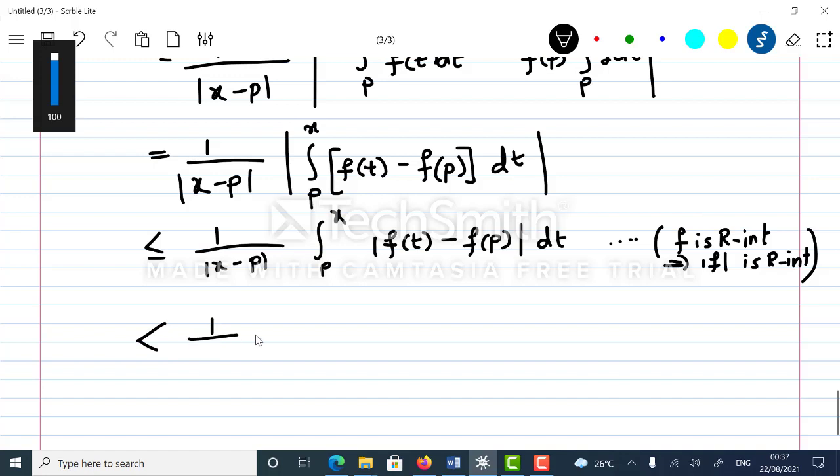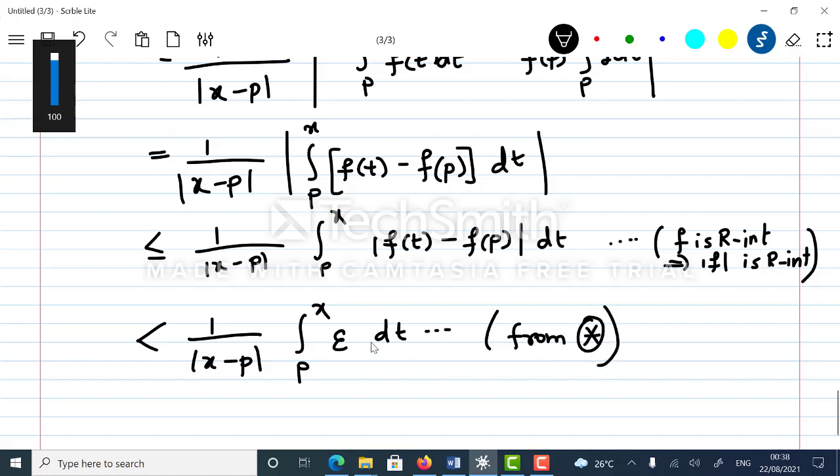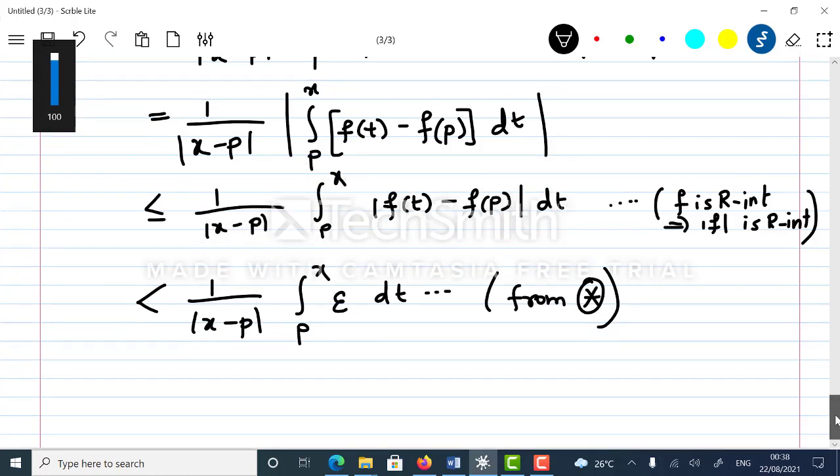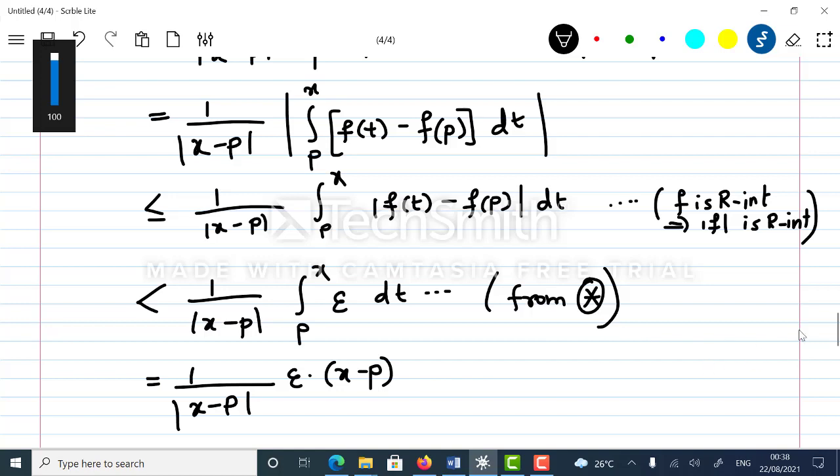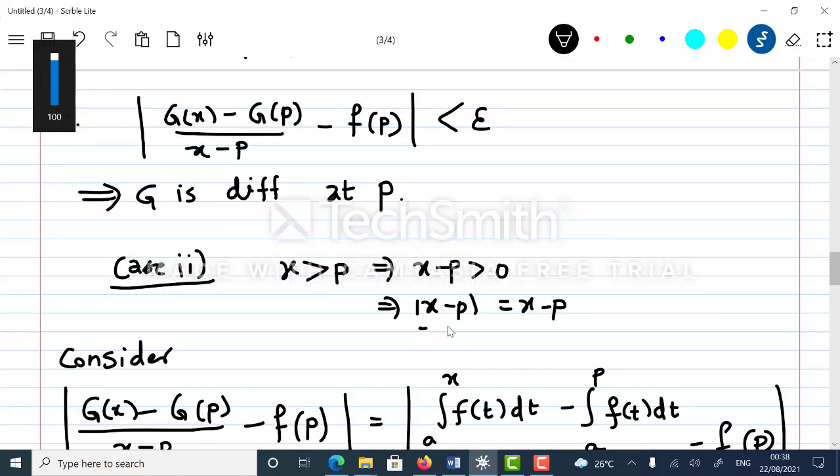So this is less than 1 upon mod x minus p times the integral p to x epsilon dt, from star. Now this is equal to 1 upon x minus p, mod complete, times epsilon times x minus p. But x minus p is the same as modulus x minus p.